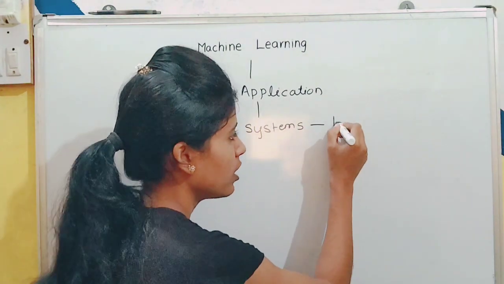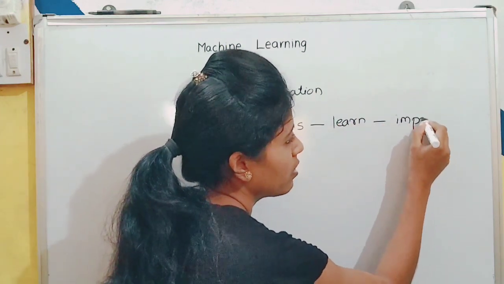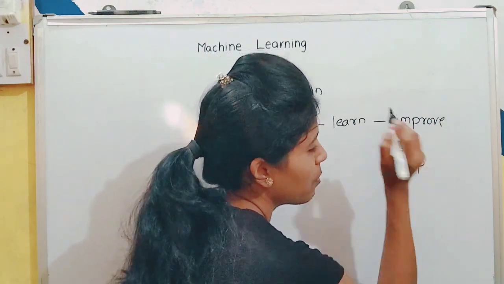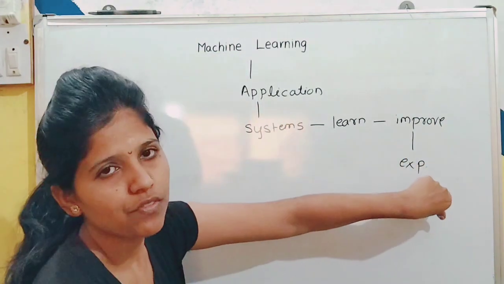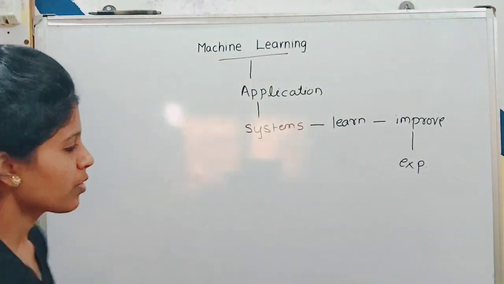the ability to learn and improve from their past experience without being explicitly programmed. This is called machine learning.